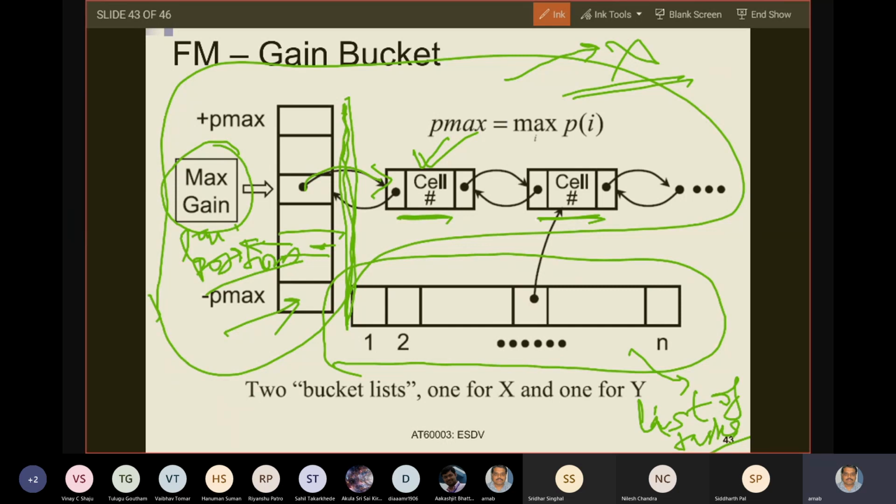And I told you that you have one instance of the data structure for the X side of the partition, and one instance for the Y side. Whichever tasks are on the X side of the partition will be part of the X instance of this data structure. Whichever tasks are on the Y side will be on the Y instance. So this data structure will have two instances. Are you with me up to this?